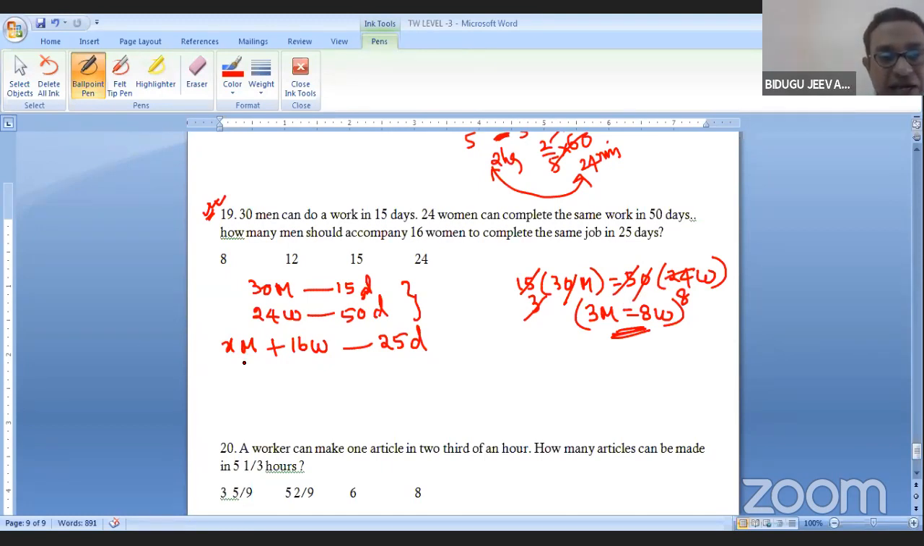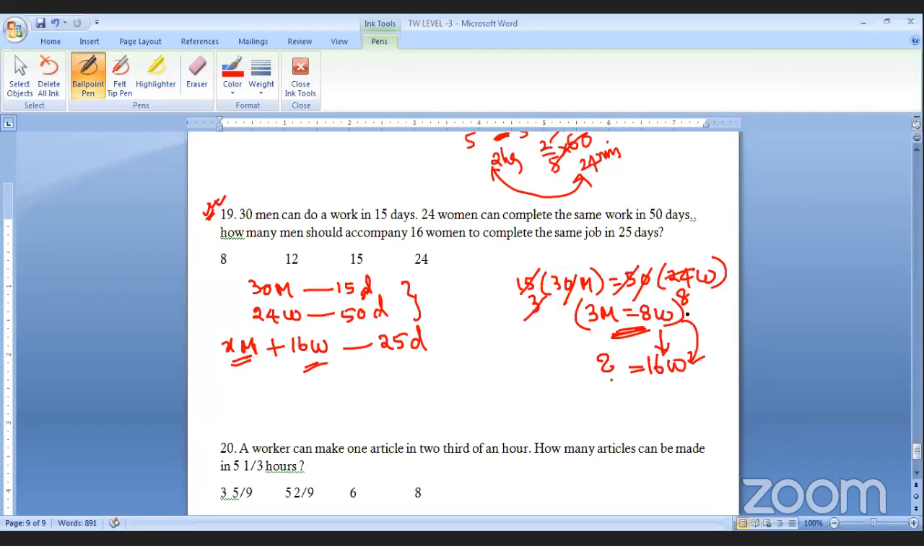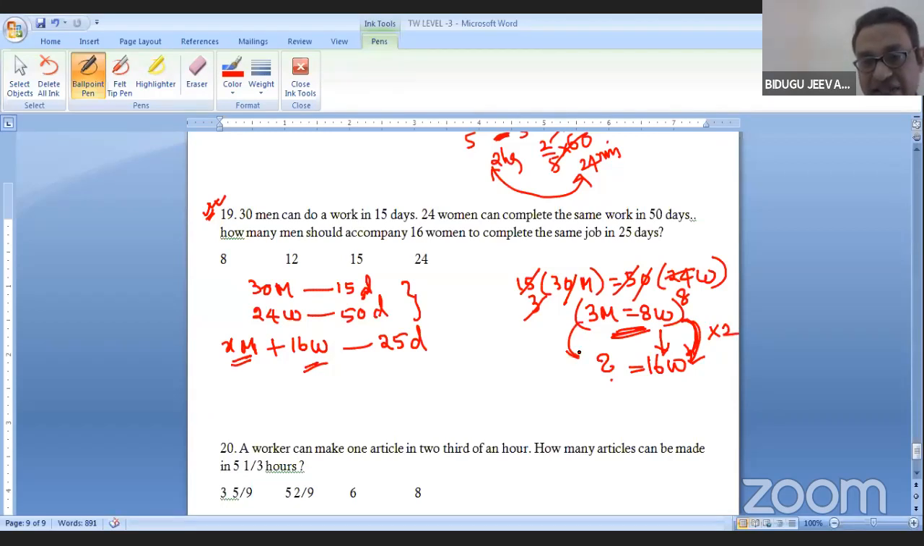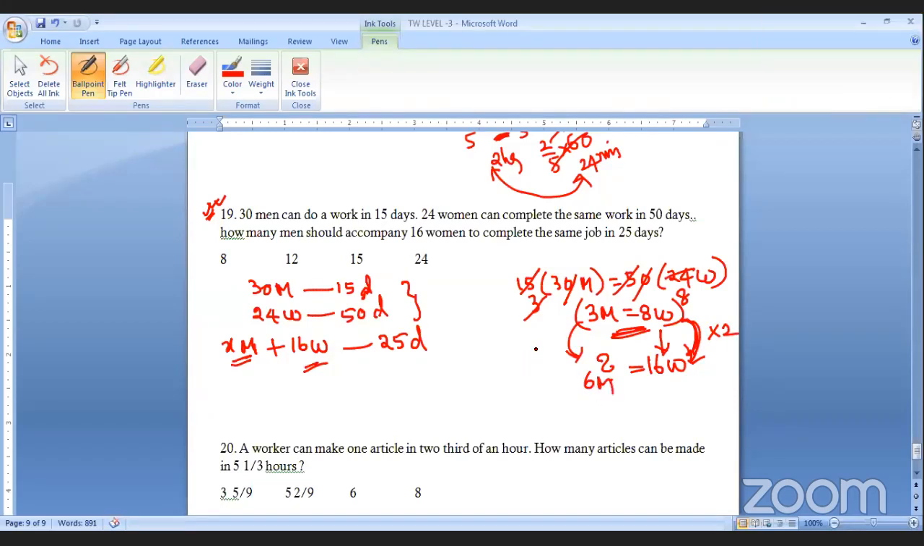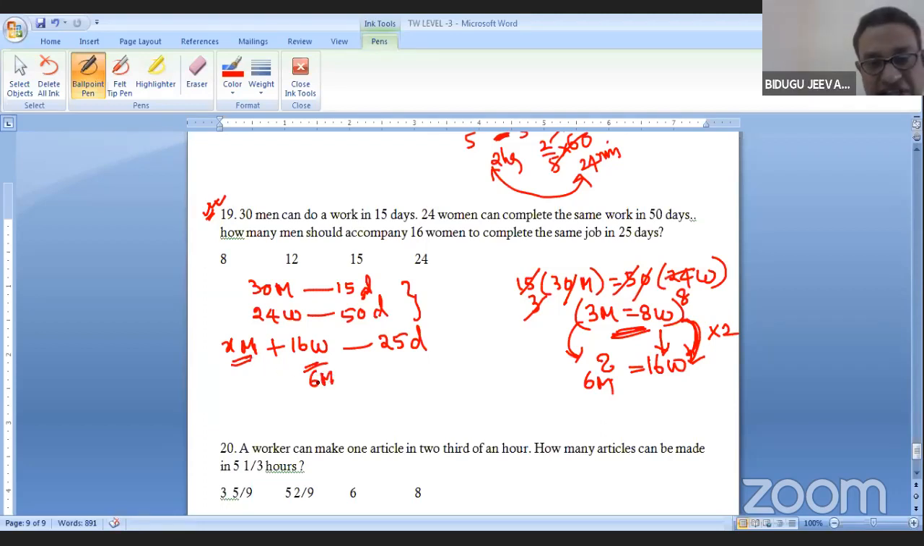So keep it, wherever it is required you can make use of it. See, I want how many men. So let me convert everything in terms of men. See, 8 women is given. What about 16 women? How many men? Double. How much? 6 men. So it is nothing but 6 men. So everything in terms of men only. So I'll write the equation in men.